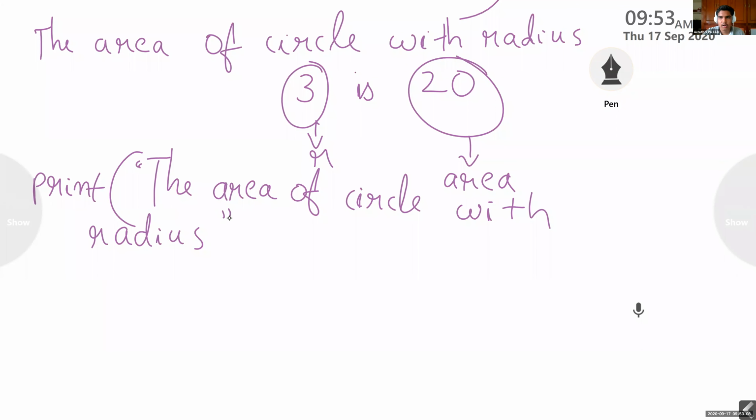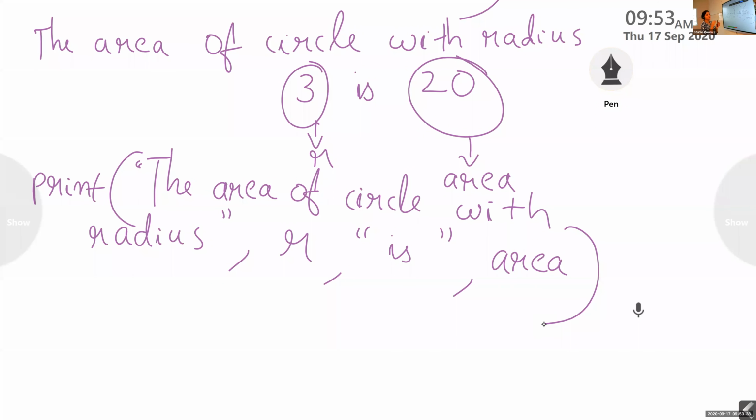Then comma R. Then again comma. Correct. In double quotes is. Close it. Then comma area. This is how you have to write the statement if you want to display in that way. So separate each and every variable name and string by using a comma operator.